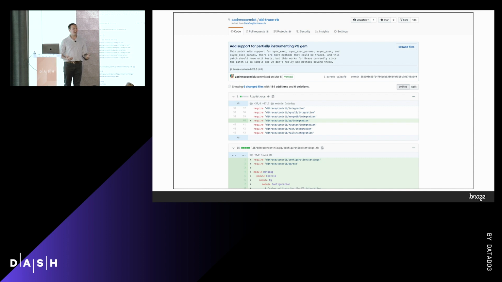I actually reached out to some of the folks at Datadog and told them about my problem. They basically pointed me to a bunch of other contributions and integrations that people had made. It turns out that writing the integration to support the PG gem took about 4 hours and 200 lines of code. So hats off to them, kudos to them. It's a very flexible tracing library when you can get all this detailed information we just saw with 200 lines of code and 4 hours of work from not having it before. So that was huge. All that stuff aside, let's look at the deployment of this feature as well.